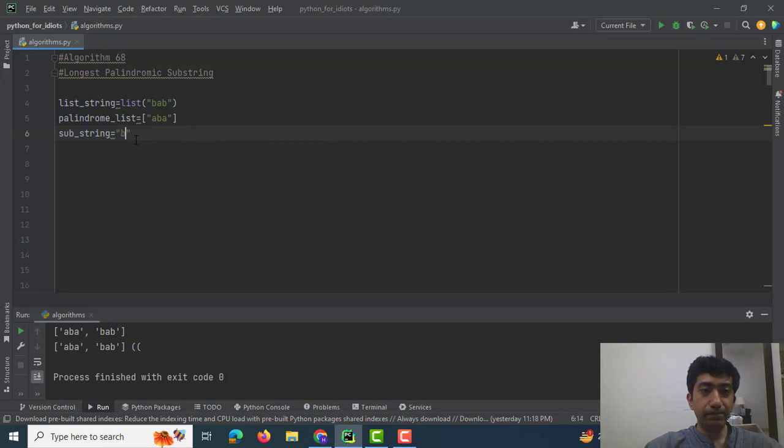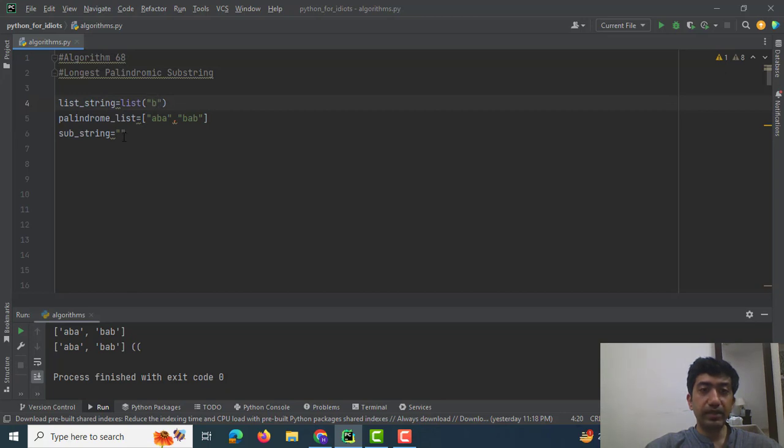Then I would start with B, add A to it. It is not a palindrome. BAB is a palindrome. So we have found our second palindrome. It is BAB. Then I would empty out the substring and pop out B. Then I would start with A, add B to it. It is not a palindrome. I would empty out the substring and pop out A.